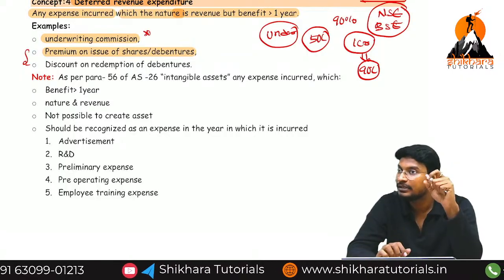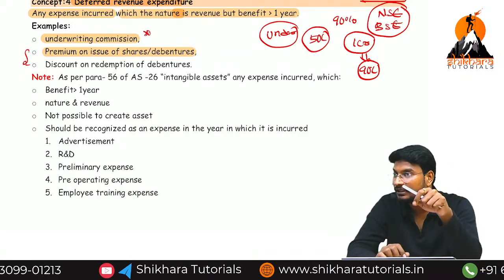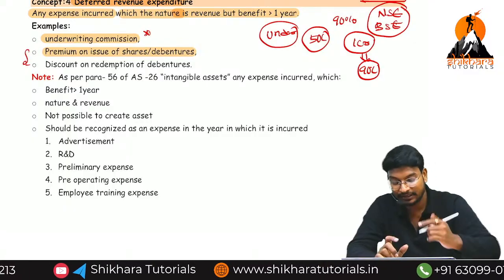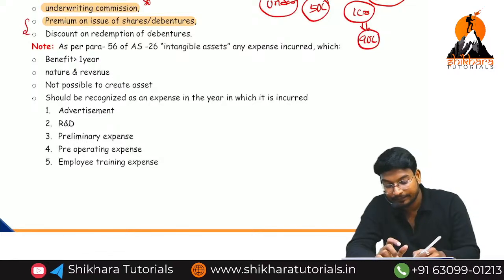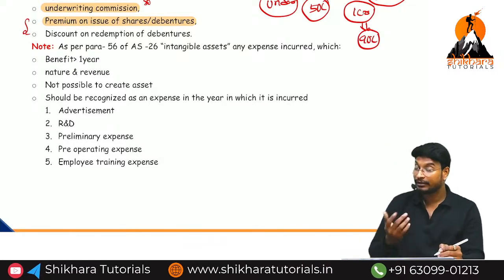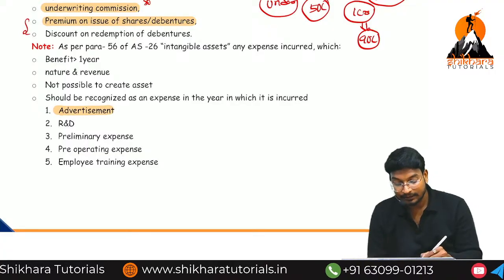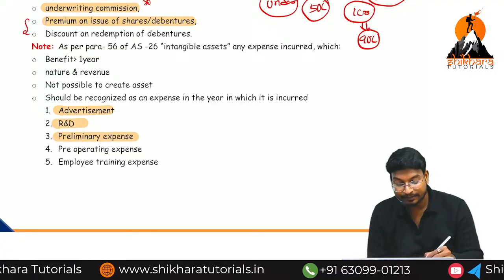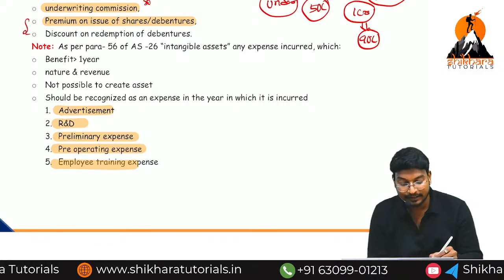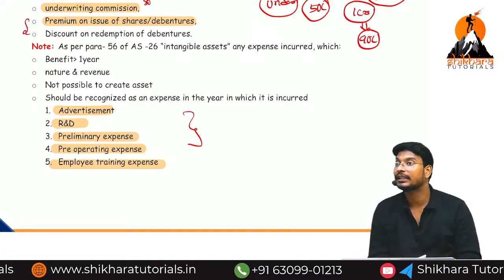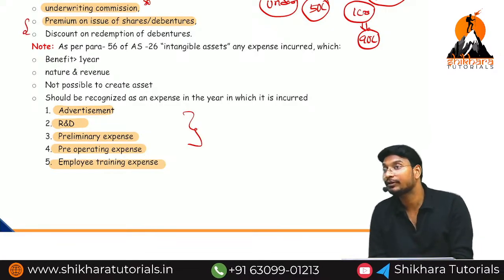Did you get the point? Who is the underwriter? What is the underwriting commission? Is underwriting commission a deferred revenue expense or a normal expense? Deferred revenue expense. Normally in our CA Foundation and CMA Foundation, we have learned that advertisement, research and development, preliminary expenses, pre-operating expenses and employee training cost are all called deferred revenue expenditure. We have learned this in the CMA Foundation.